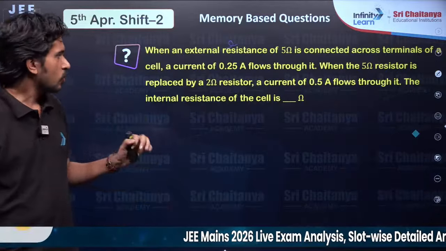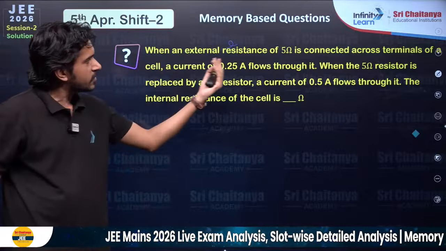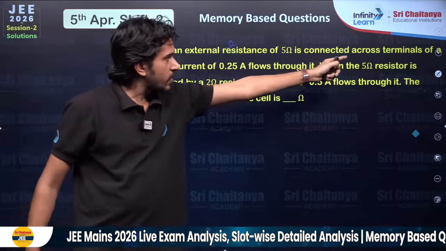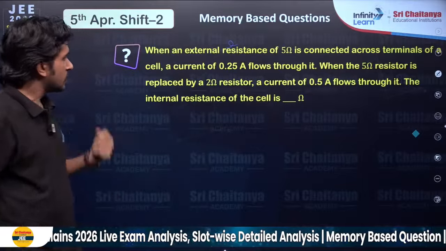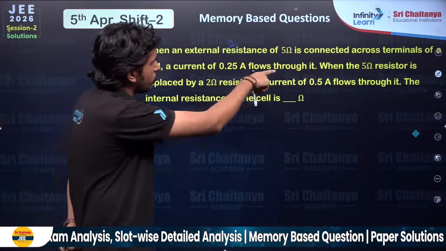Arshu? Okay, then we are moving to the next problem. Next problem is when an external resistance of 5 ohm is connected across terminals of a cell, a current of 0.25 ampere flows through it.